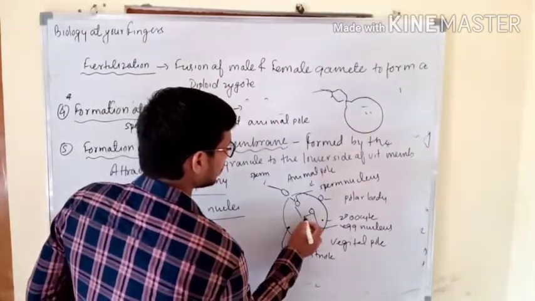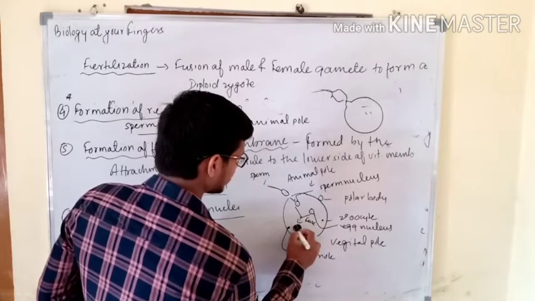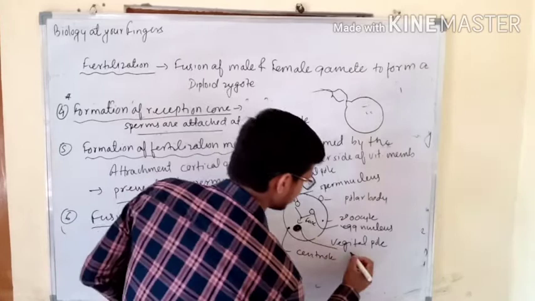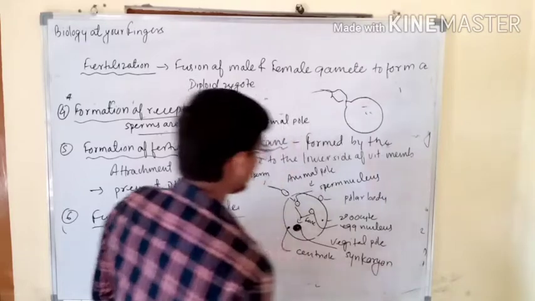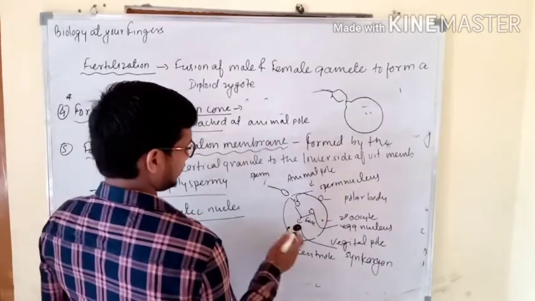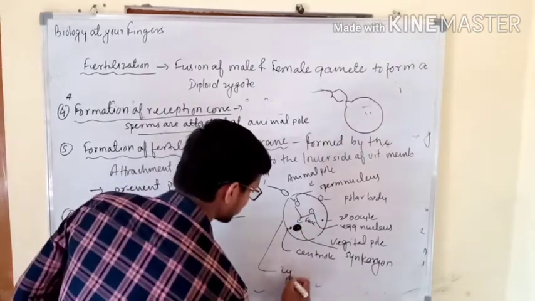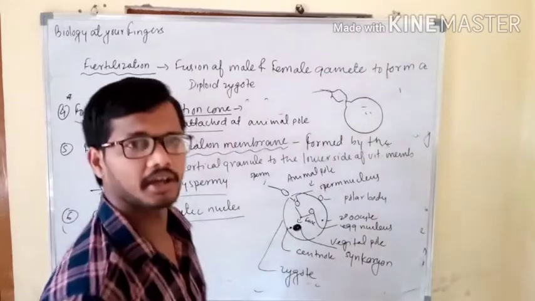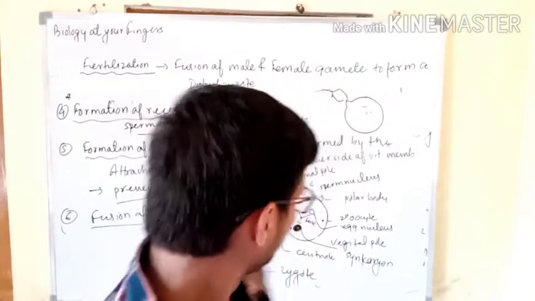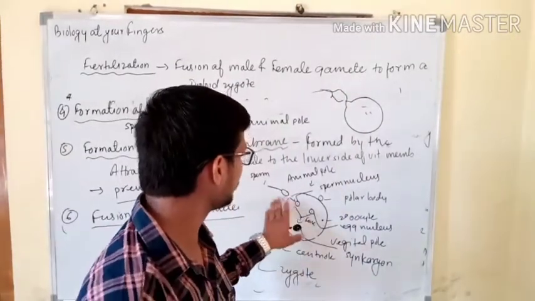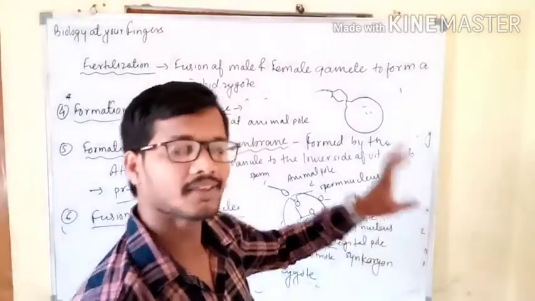Now these two nuclei will fuse and will form synkaryon. So this structure is synkaryon. And now this whole structure that is just mentioned here, this whole structure is known as zygote. So now your zygote is formed, and as you know that zygote was the end product of fertilization. So this zygote is formed by the fusion of male nucleus and this one female nucleus, and this polar body will later on degenerate.